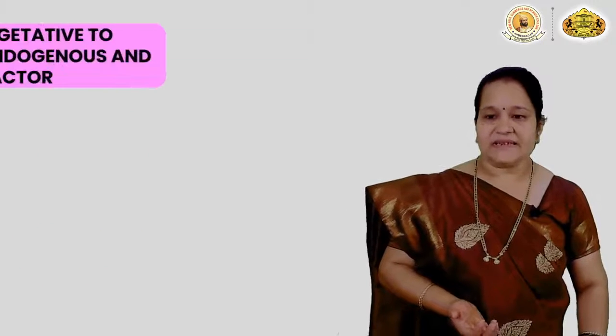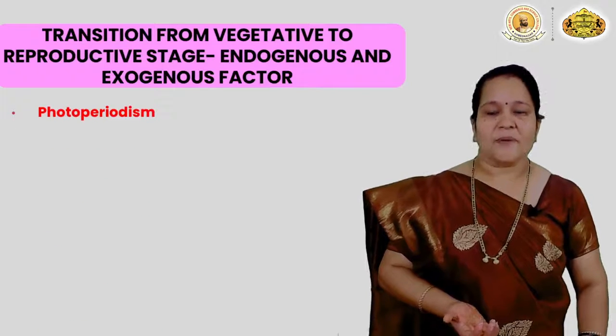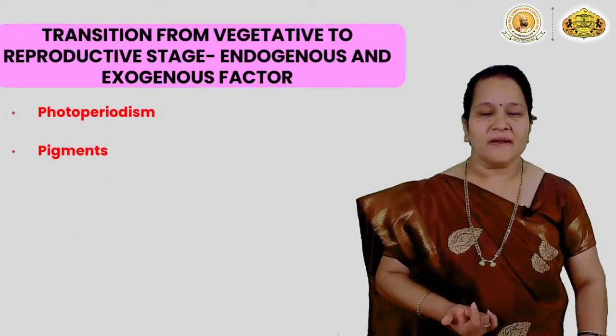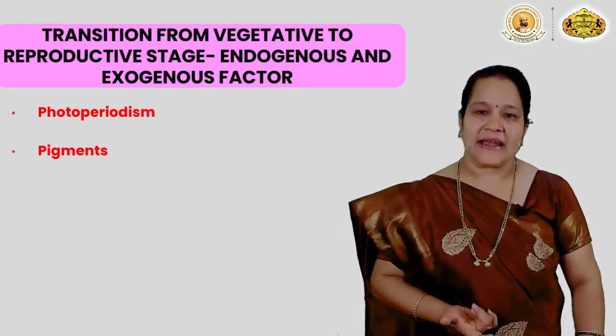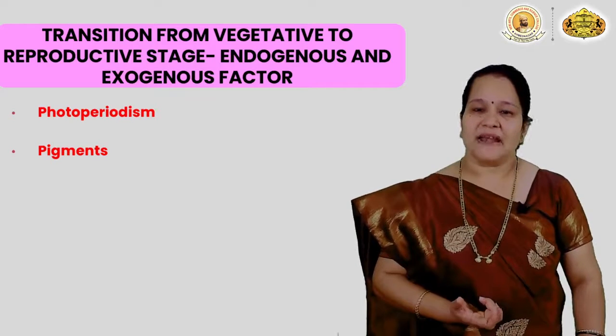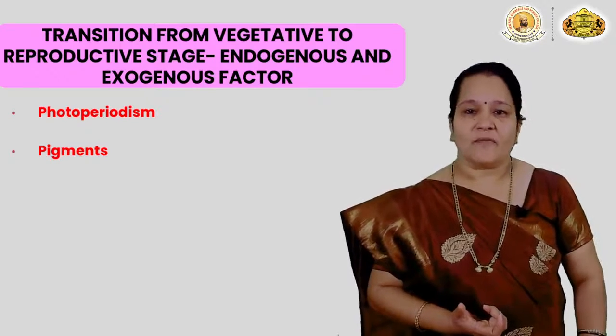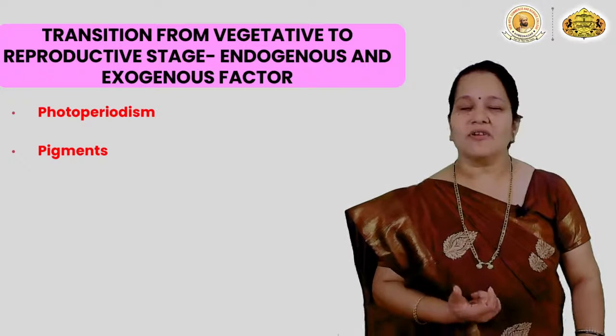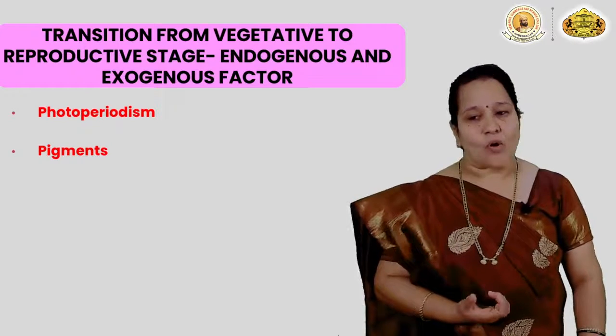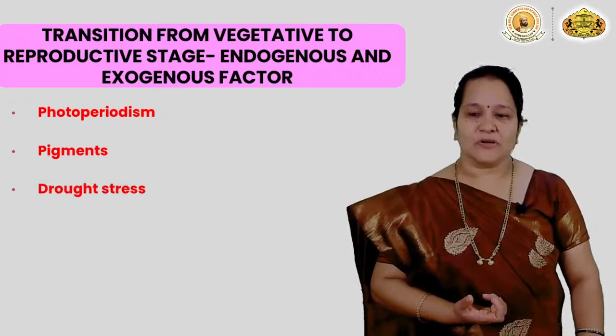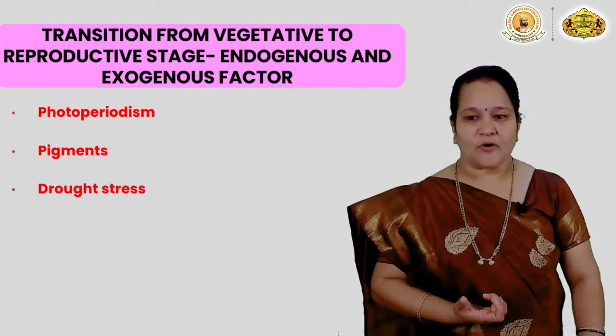So next one is photoperiodism. It's the same thing. A photoperiod of 16 hours day and 8 hours dark is necessary for flowering in Arabidopsis thaliana, because it is a qualitative long day plant. And pigments are also important, which play a very important role.